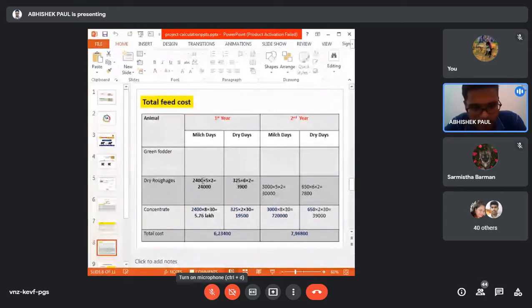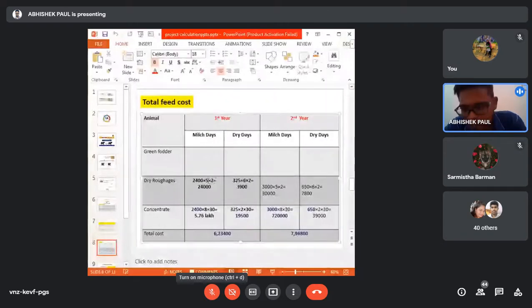You need to multiply 2,400 with 5 into 2. 5 is the amount of dry fodder you need to feed the milk cow, and 2 is the cost of the dry fodder. So this 24,000 is the total cost required to feed the dry fodder to the milk cow in one year.